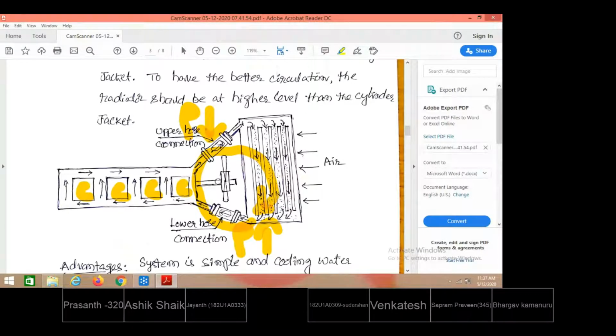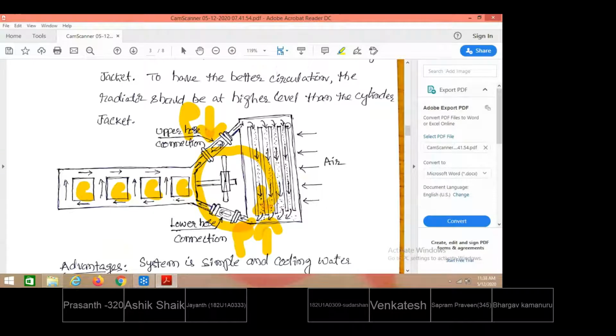So there is a fan which is driven again by the engine crankshaft only. A part of the power developed is utilized in driving the fan also. When the fan is on, air will be sucked from the atmosphere, and that is allowed to blow across these radiator tubes. The tubes are allowed to flow with the hot water in the downward direction.